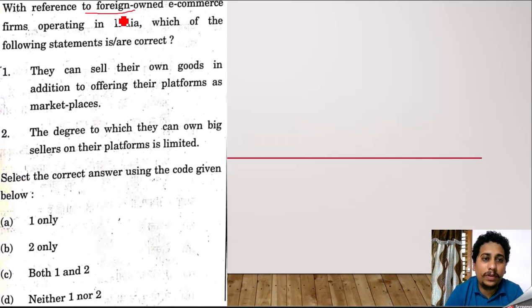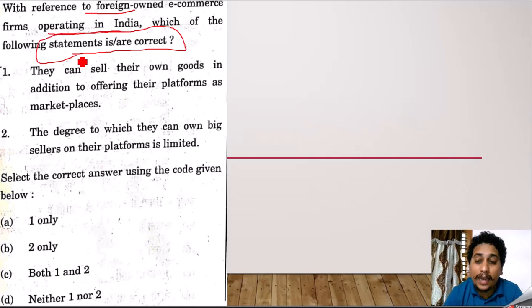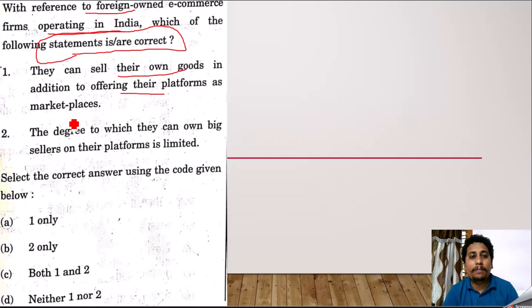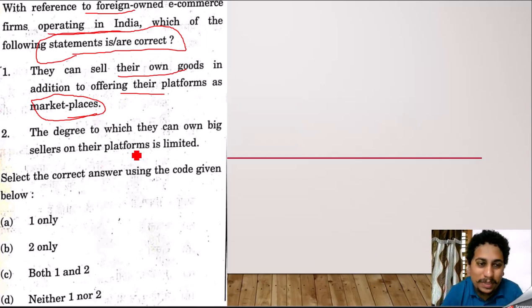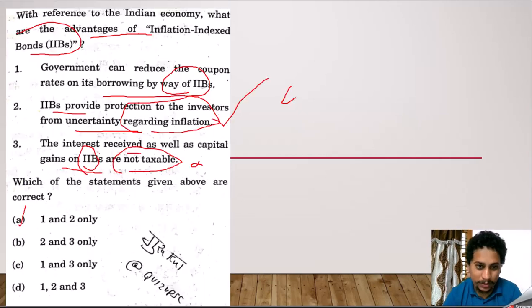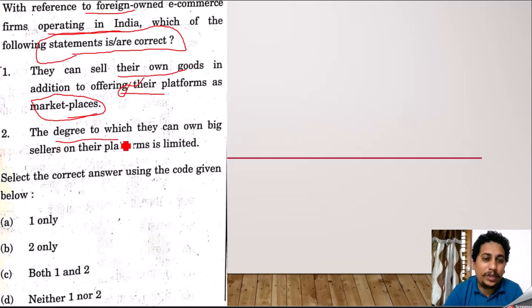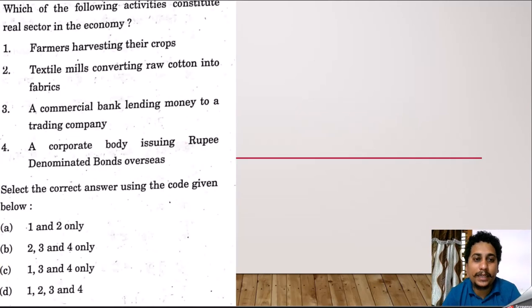With reference to foreign owned e-commerce firms operating in India, which of the following statements is are correct? I'm saying here like Amazon, foreign owned e-commerce industries. They can sell their own goods in addition to offering their platforms as marketplaces. Clear? They can set up a company like Amazon and sell the goods. Is this possible? This is not at all possible, guys. Next, the degree to which they can own big sellers on their platforms is limited. Foreign companies have been limited. This is absolutely correct. B, only 2, will be the correct answer.